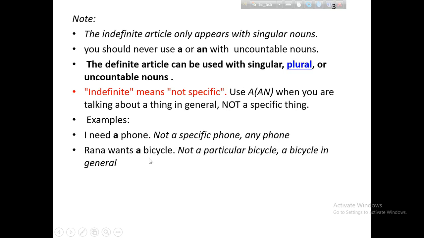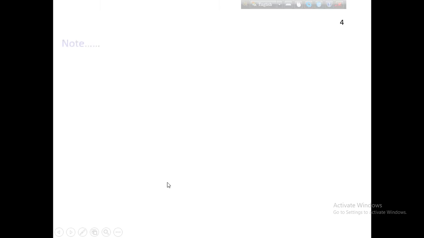The next example says Rana wants a bicycle. That means he needs any bicycle. Any bicycle he will do. He doesn't need a particular bicycle. A bicycle in general, not in specific. Do you have a driver's license? In general. It is used in general.